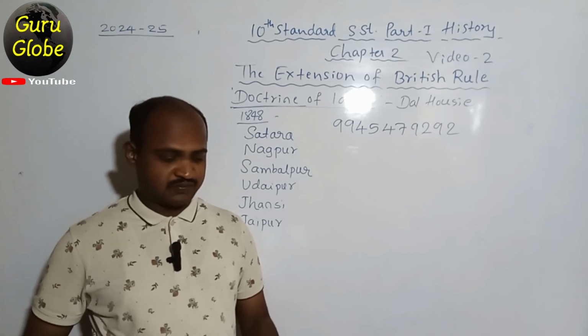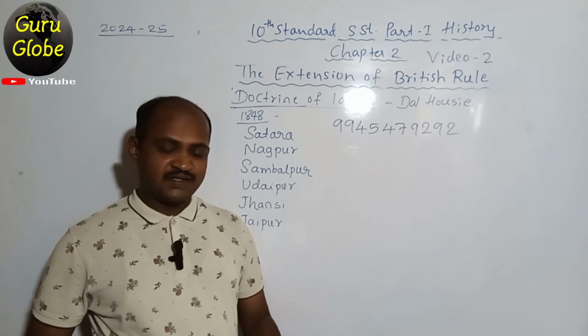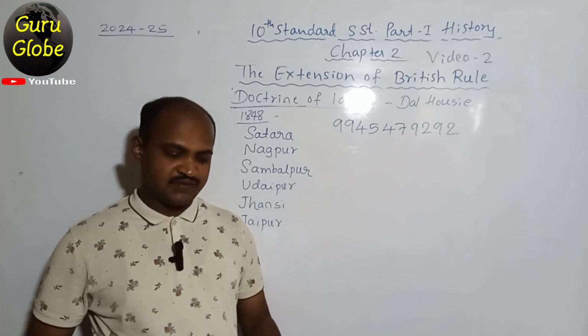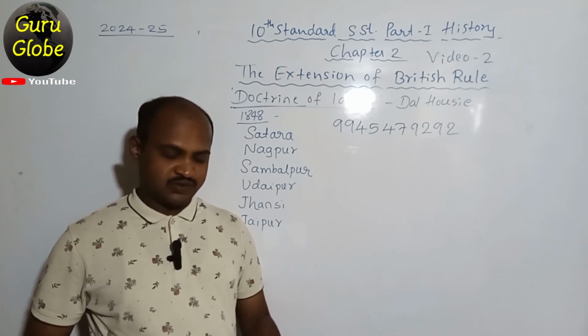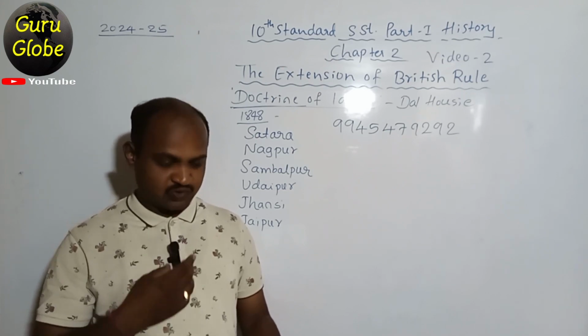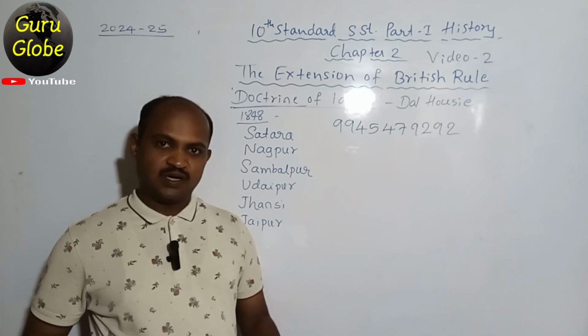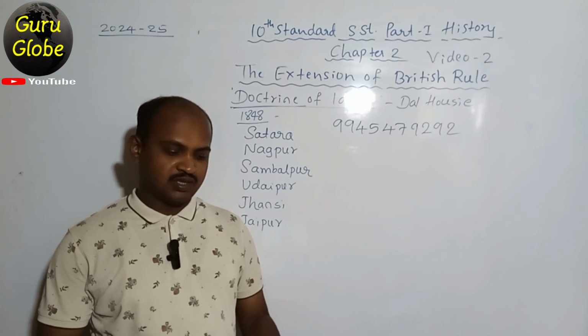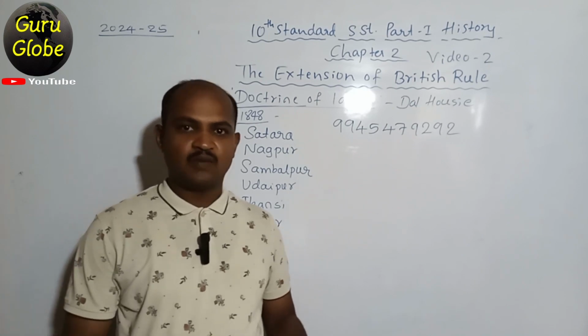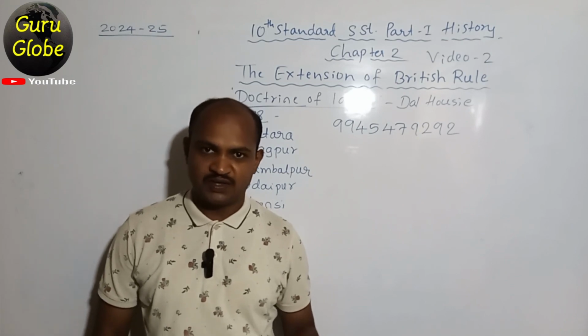This is the fifth question. The first princely state to accept the subsidiary alliance is option A, Nawab of Awadh, option B, Nawab of Junagadh, option C, Nizam of Hyderabad, option D, Sindhia of Gwalior. It was asked in the April 2023 exam.